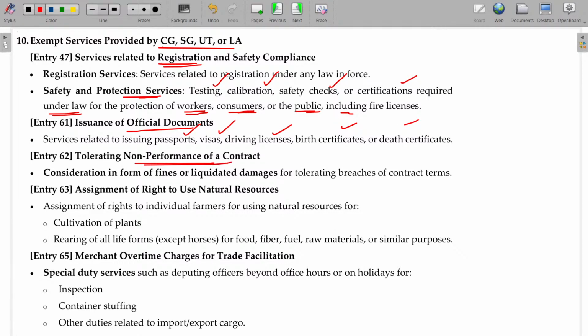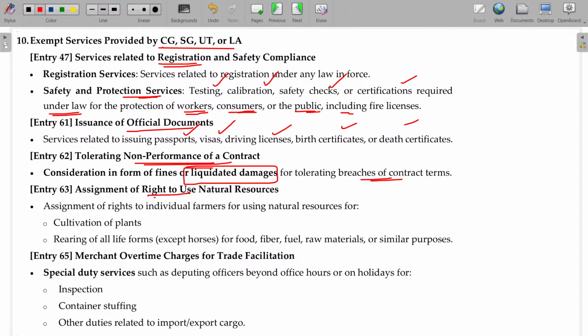Tolerating non-performance of contract, okay, like any penalty paid, liquidated damages for tolerating breaches of contract terms. For that GST is not applicable. The fine and penalty is nothing but again tolerating non-performance of a contract, or non-performance simply. Similarly, you have to finish the duty within 3 days, but you missed completing in 3 days, then automatically you are in violation, and they will levy a penalty for that. Those penalties will come under liquidated damages.